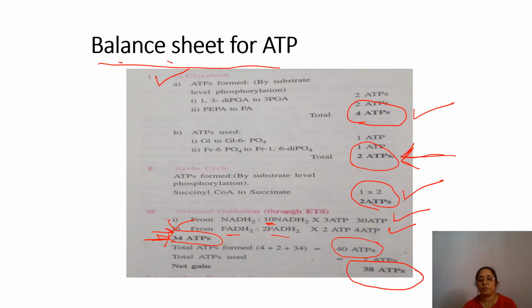This much amount of ATP we get after the whole aerobic respiration, that includes glycolysis, then the connecting link acetylation, then the Krebs cycle, then the electron transport system. The total outcome is 38 ATP molecules. So this is the balance sheet for ATP during aerobic respiration.